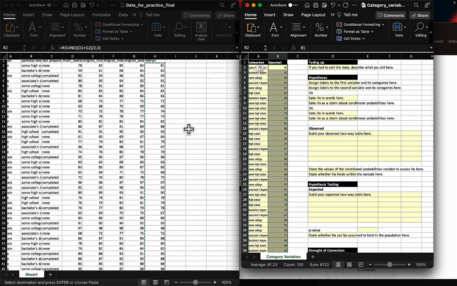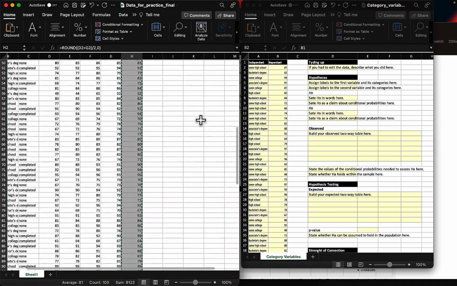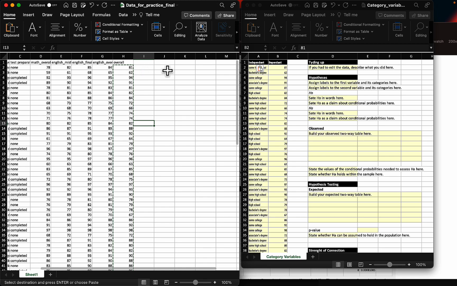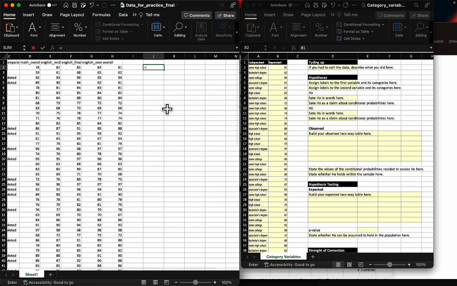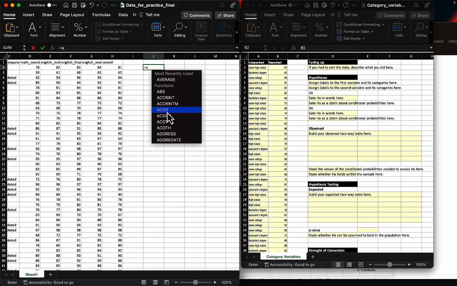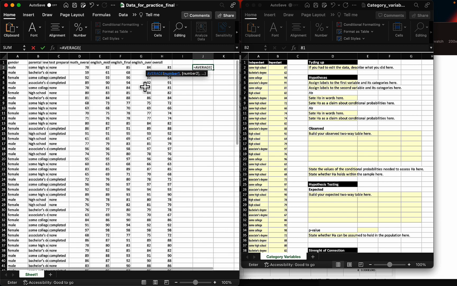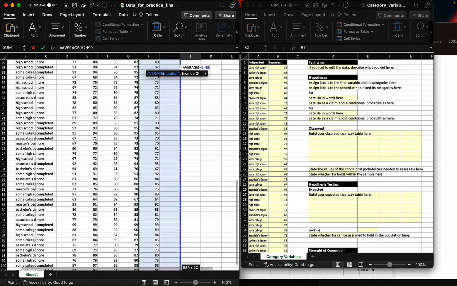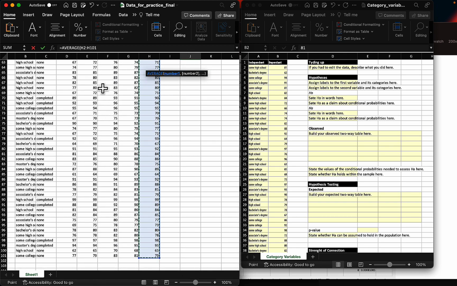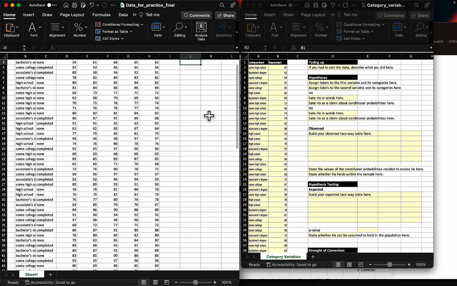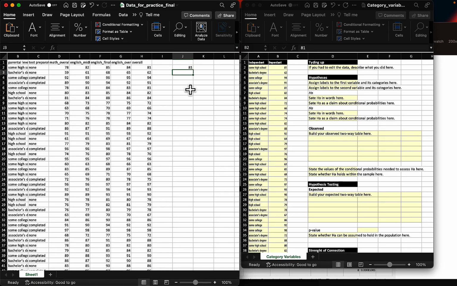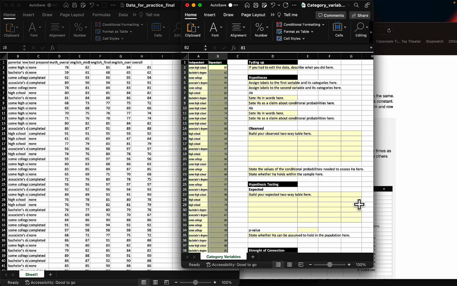Now there's one more step I need to do actually, is I need to figure out what is the average of all these numbers here. So I could do that anywhere, but I'm going to do this here. I'm going to do average, and then I'm going to say I want the average of all these numbers again. This is the way to compute the average, and it's 81. So I'm looking for grades that are above 81 and grades that are 81 or below.